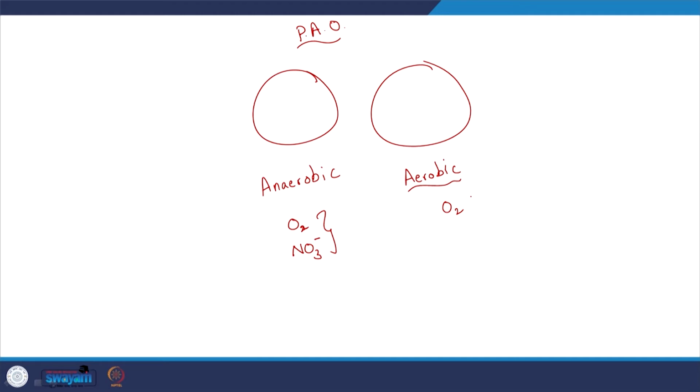But when we put it in anaerobic, they are under stress, the usual heterotrophs that we look at can't thrive. But here we are trying to see to it that the conditions favor phosphorus accumulating organisms. So let us understand why these can thrive while the others cannot. So during the aerobic phase, what happens now?